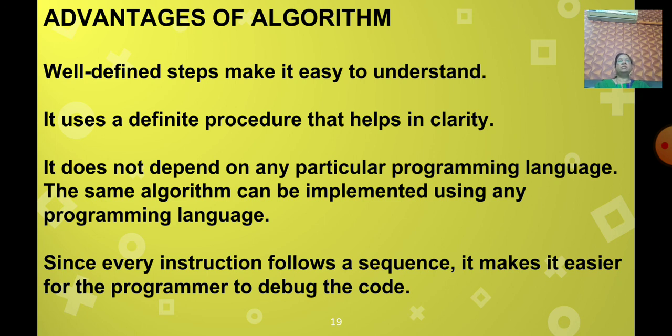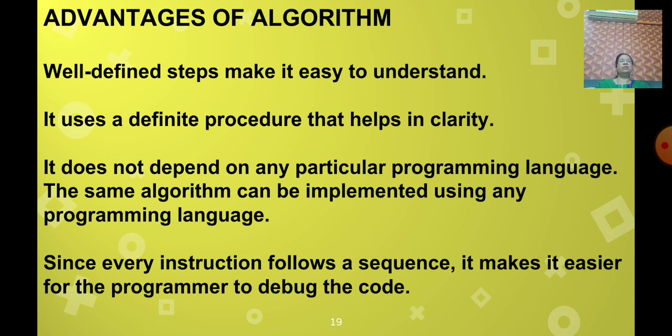Since every instruction follows a sequence, it makes it easier for the programmer to debug the code. Each and every step in the algorithm we are writing, so that we can debug the code.